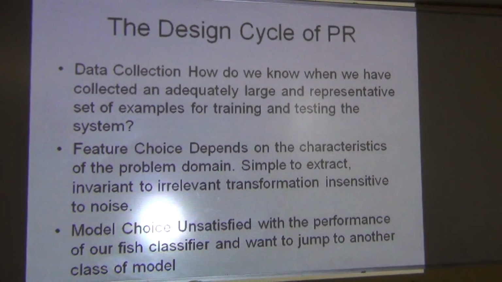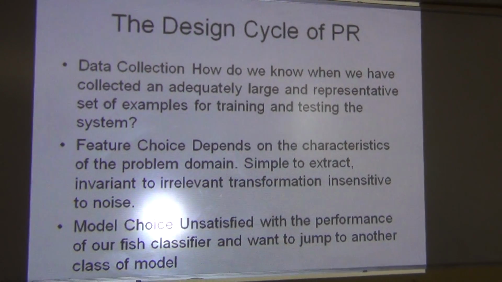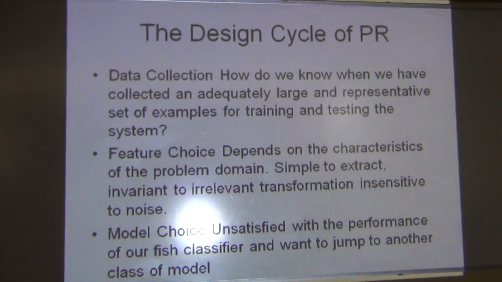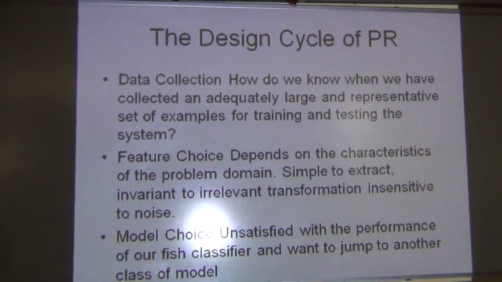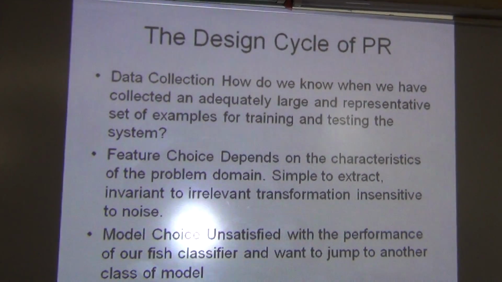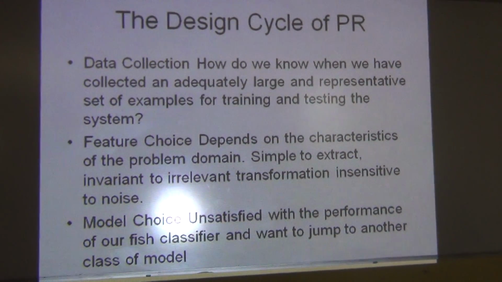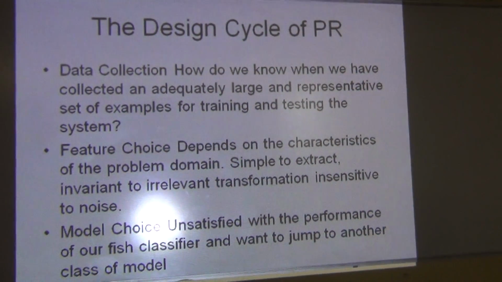The feature extraction system must be as simple as possible, and the features must be invariant to irrelevant transformations. If further transformation happens, no variation will be there, and it also must be insensitive to noise. If outside noise is present, there will be no impact of the noise.